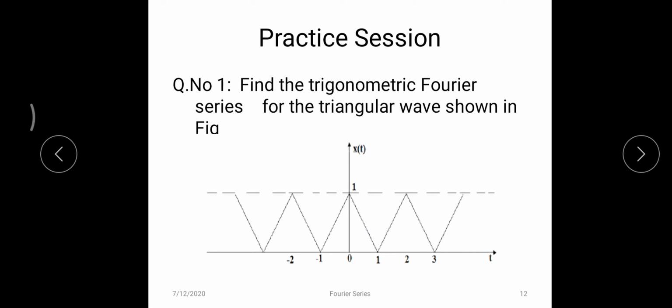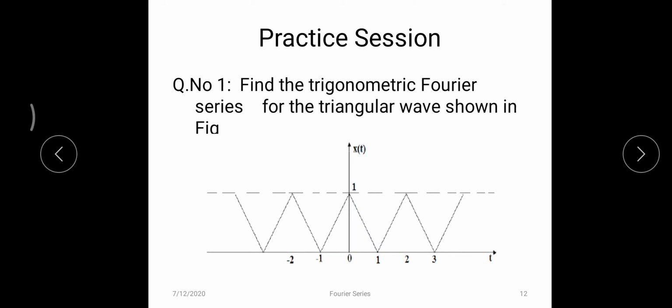Next, practice session for the students. Find the trigonometric Fourier series for the triangular wave shown in the figure. Here is the given figure. By seeing the figure we can identify the time period is 2, from minus 1 to plus 1. From minus 1 to plus 1 we don't have a single function. There are two different functions. One is from minus 1 to 0, the other one is from 0 to 1.